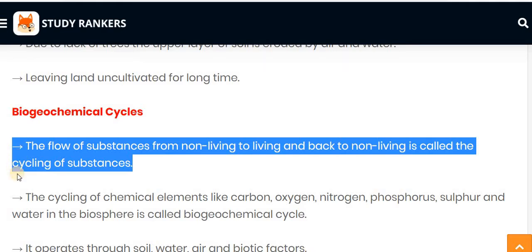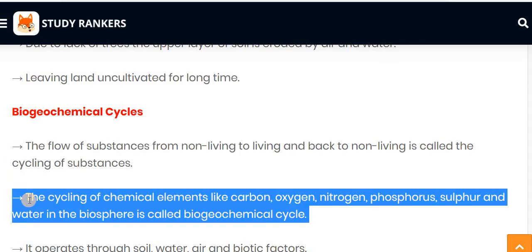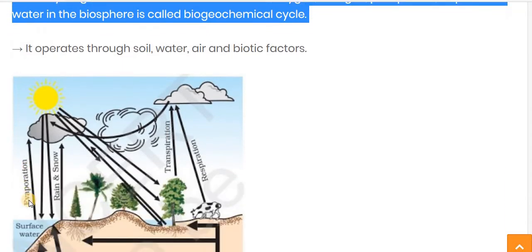Now let's see what the biogeochemical cycle is. Biogeochemical cycle means the cycling of chemical elements. Which chemical elements? Like carbon, oxygen, nitrogen, phosphorus, sulfur. These are all already present in the atmosphere, and along with that water in the biosphere. The cycling of chemical elements like carbon, oxygen, nitrogen, phosphorus, sulfur and water in the biosphere is called a biogeochemical cycle.